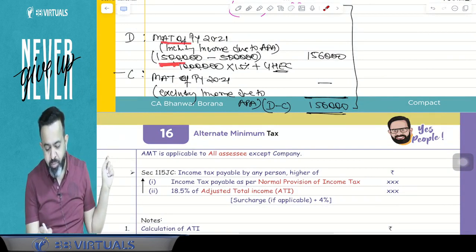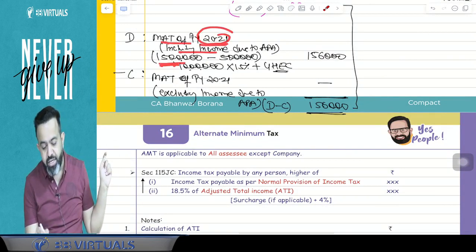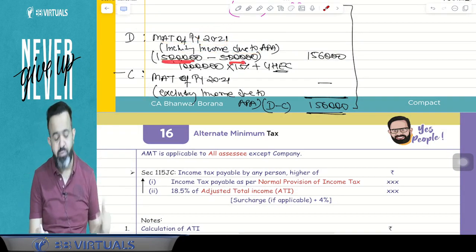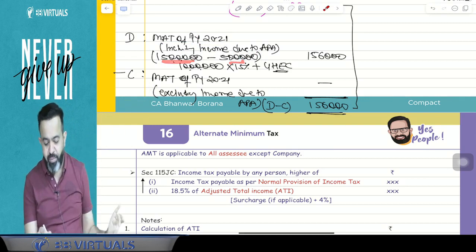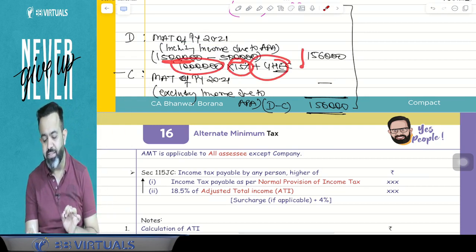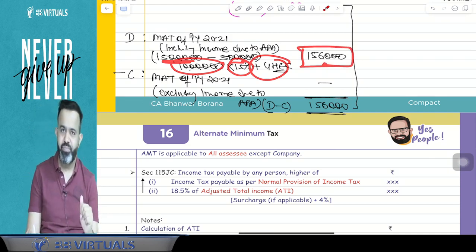So here the MAT of the previous year 2021 including income due to the APA. Here 15 lakh was income minus 5 lakh book profit which was negative, so the remaining is 10 lakh book profit. So on 10 lakh, 15% plus health and education cess, that is 1 lakh 56,000.